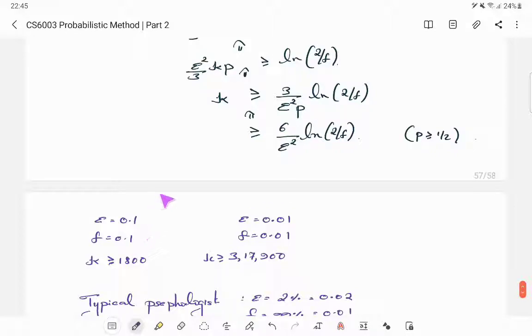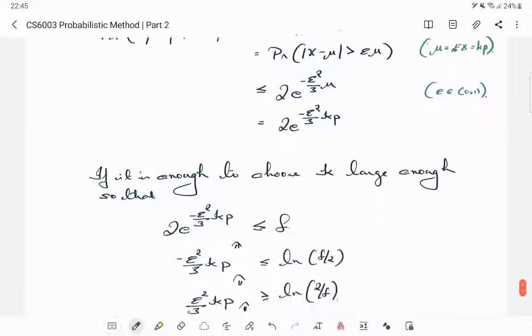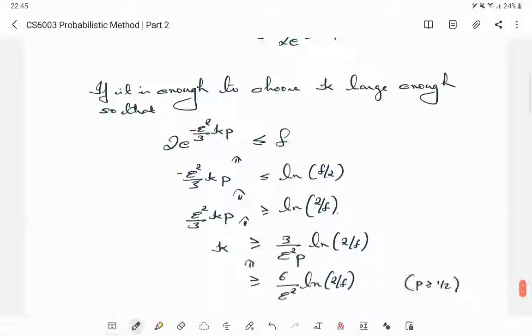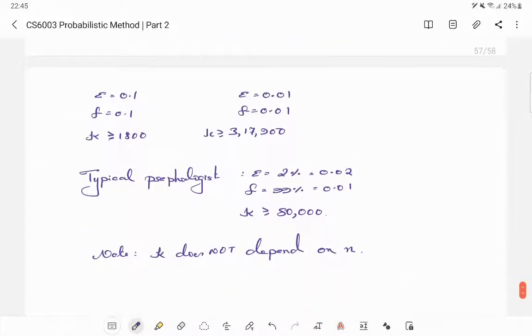If you see the same numbers, if I substitute, 90% accuracy and confidence needs only 1800 samples. Here you require 2000 samples, not a huge change. But look at the next one: 99% confidence and accuracy required 20 lakh samples there. Here it reduces, if you do the calculation, to 3,17,900 kind of samples. Typically in all these election time surveys I have seen on TV channels, they usually use a 2% accuracy and a 99% confidence. Confidence is actually cheap because of the ln 2 by delta that comes in. But in this case, it boils down to around 80,000 people.